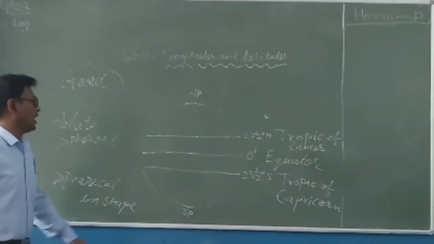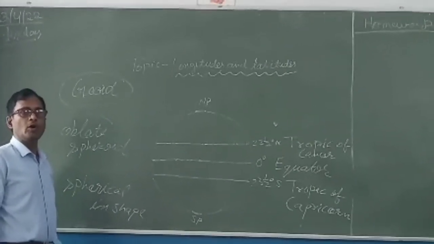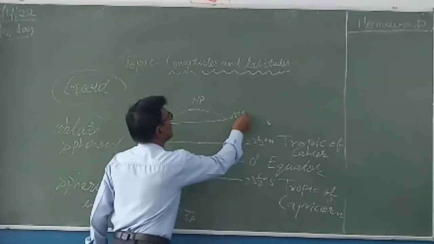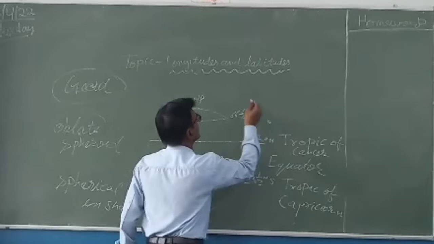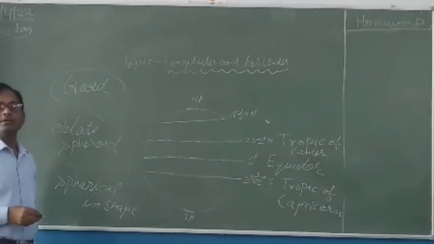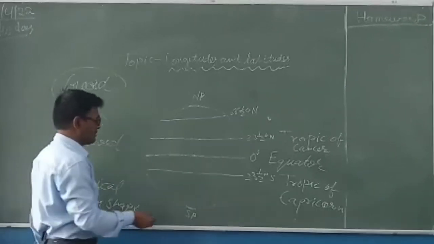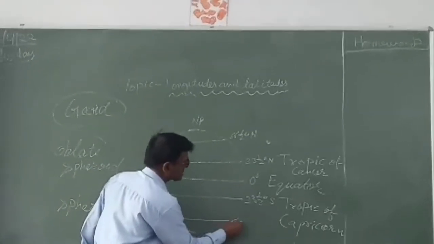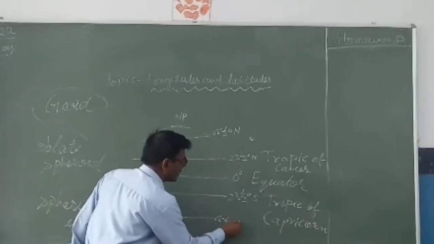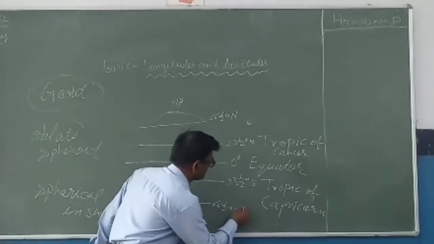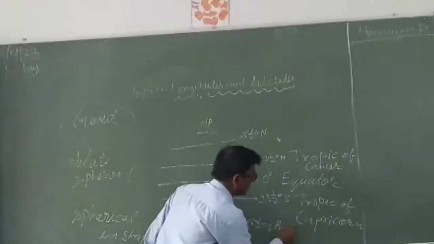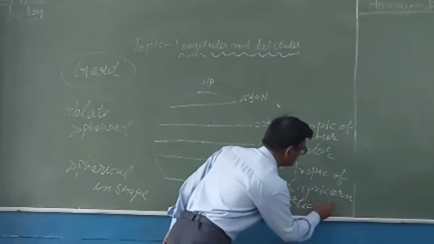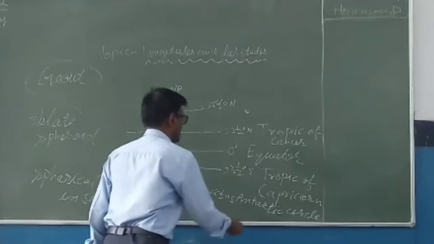Another major latitude over the globe is here: 66.5° north latitude, a parallel imaginary line, and the same in the southern hemisphere, 66.5° south, and this is known as the Antarctic Circle.